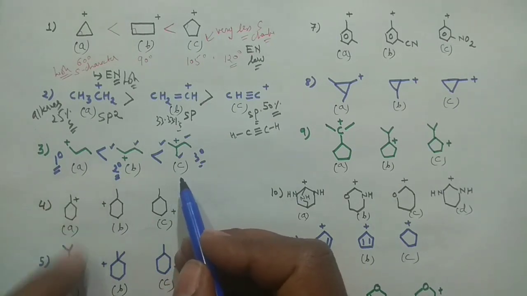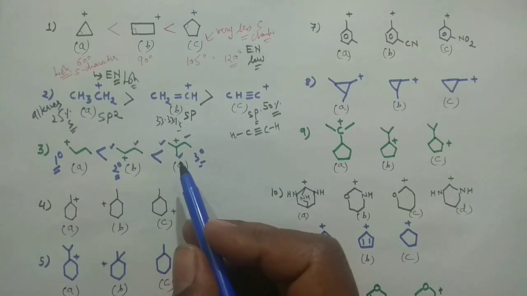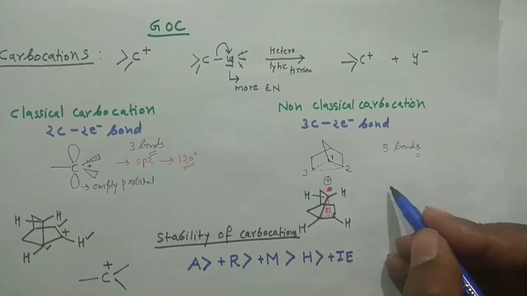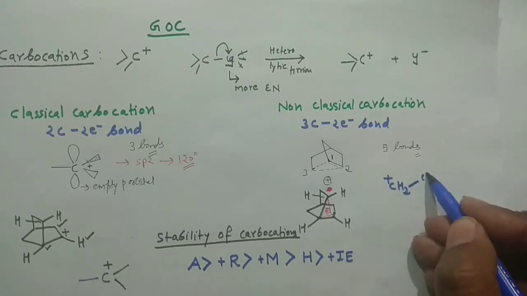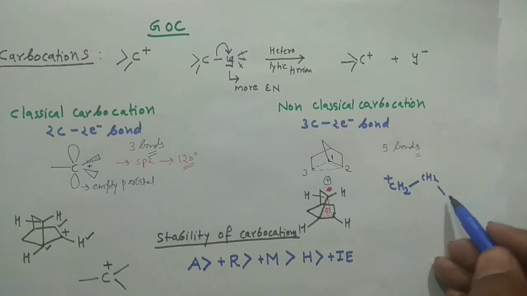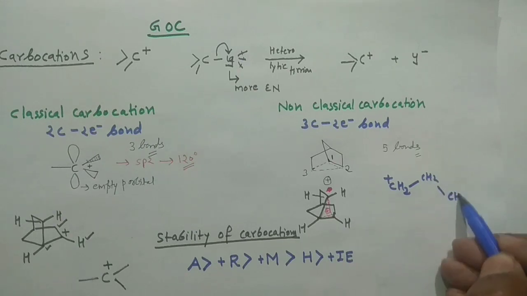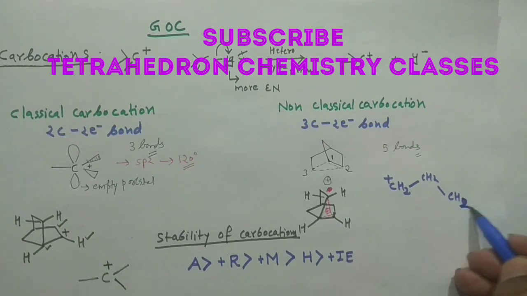This we can also decide based on the hyperconjugative structures. So how can you decide the hyperconjugative structures of these species? I can draw this. I was having the species just like that, CH2 positive, and then CH2, then this is CH2 again, and this is CH3.